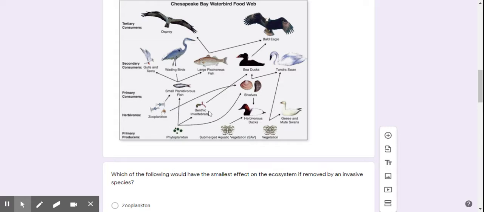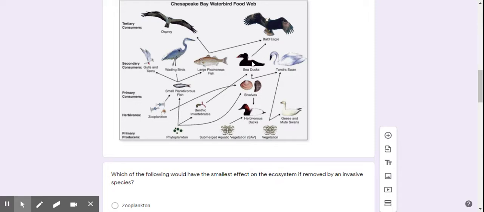Now let's go up. All right, so we come up here to the tundra swan. The tundra swan eats the vegetation right here, so that would make them a primary consumer. And then the tundra swan also eats the bivalves, and the bivalves eat the phytoplankton. So in that case, the tundra swan would be a secondary consumer, but secondary, primary, it's still not that high up. I don't think it'll affect us too badly. All right, let's go to the next one.